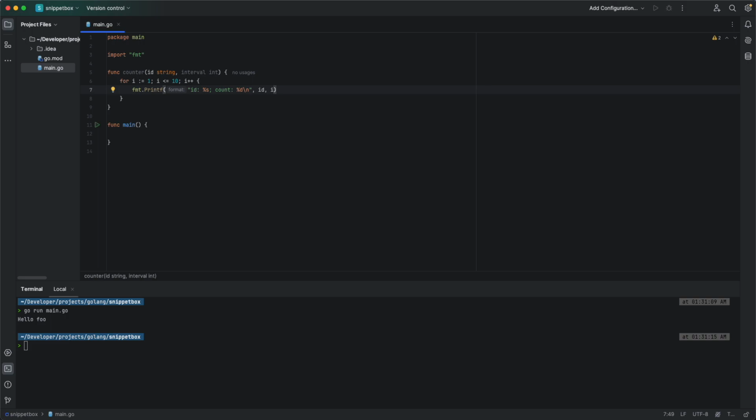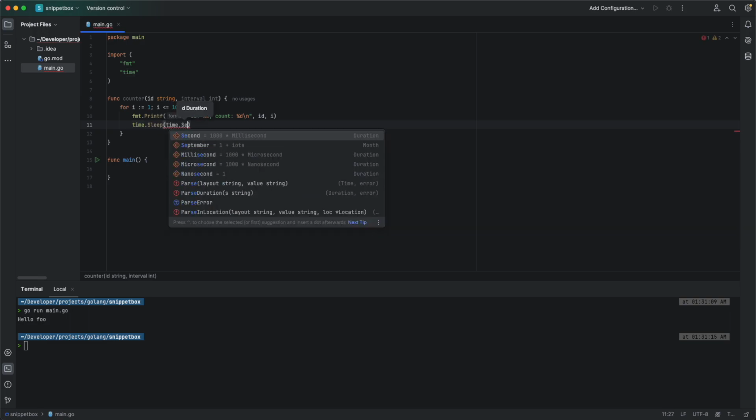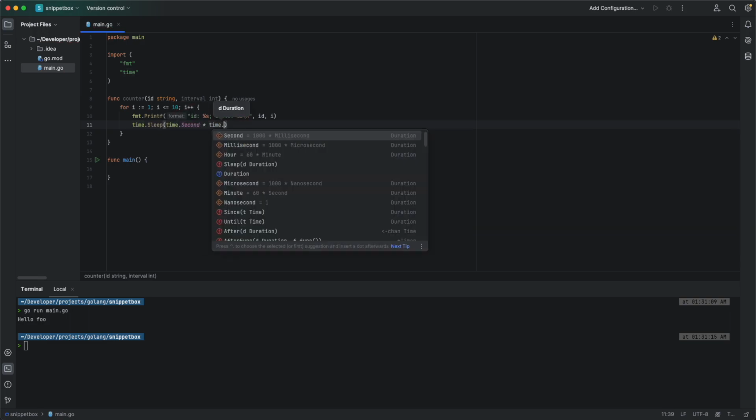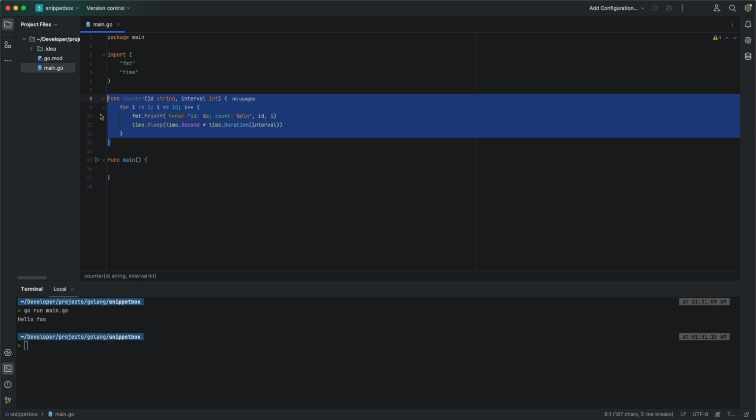After printing it, I would like to add an interval before printing another count. So let's say time.Sleep, time.Second multiplied by time.Duration, passing in my interval. Okay, so now let's run this function concurrently.